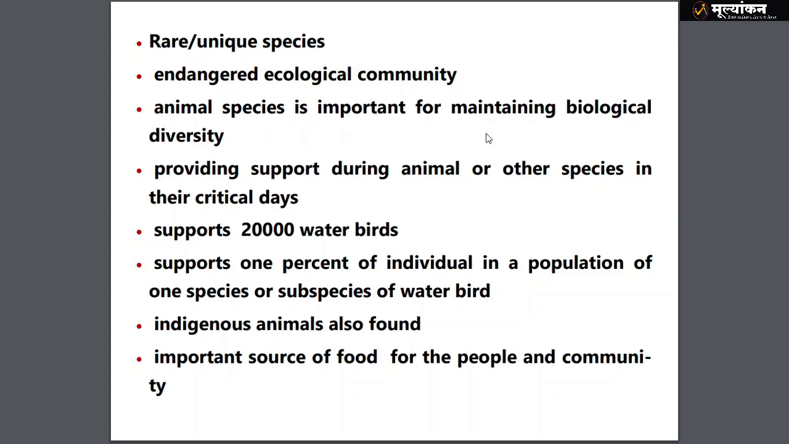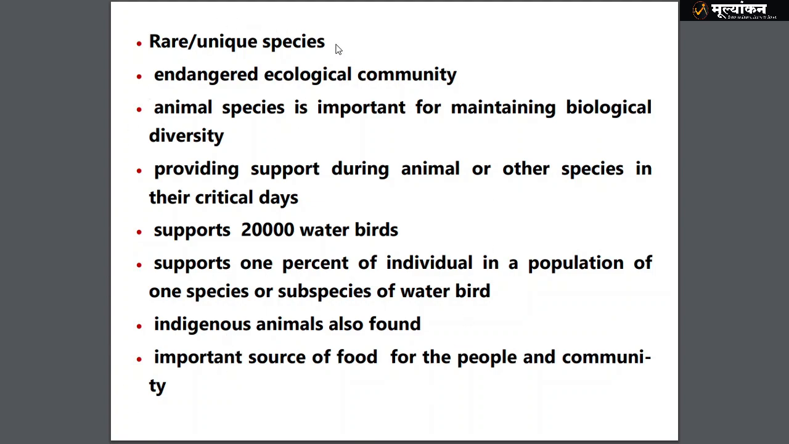Animal species is important for maintaining ecological diversity, providing support to animals or other species in their critical days. A wetland qualifies if it supports 20,000 water birds, or if it supports 1% of the individuals in a population of one species or subspecies of water bird. Indigenous animals are also an important source for people and community.